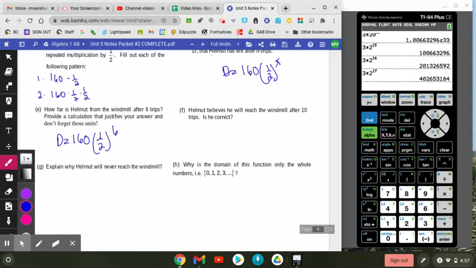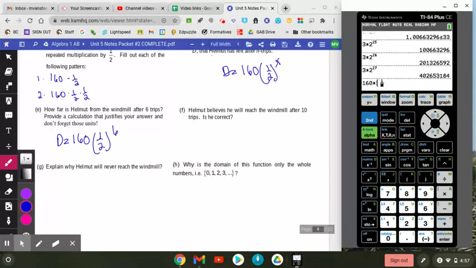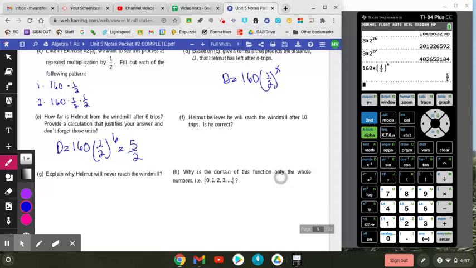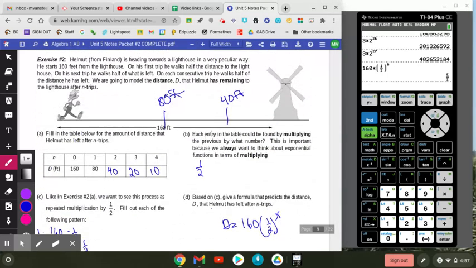We do that on our calculator: 160 times, using our fraction option, 1 divided by 2, close parentheses, to the 6th power. And that means we're 5/2. So after 6 trips, he's 5/2 or 2.5. What is our unit? Feet.